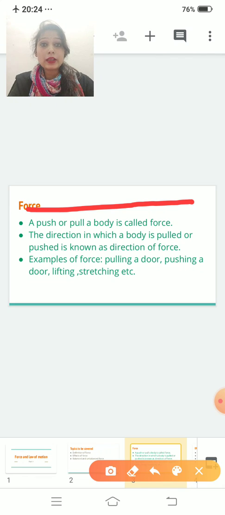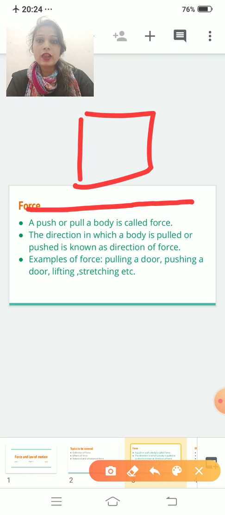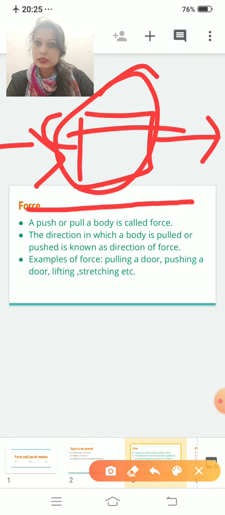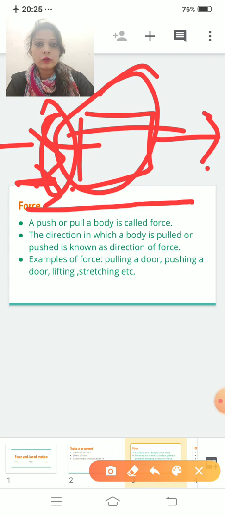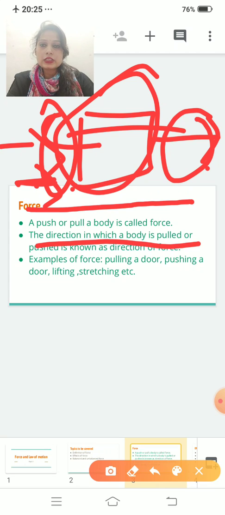So if this is a box, okay, if you apply force from here, that means this box will shift this side. It will not shift the other side because you are applying force from here, and this force acts only on this side. Clear? So the direction in which a body is pulled or pushed is known as direction of force.